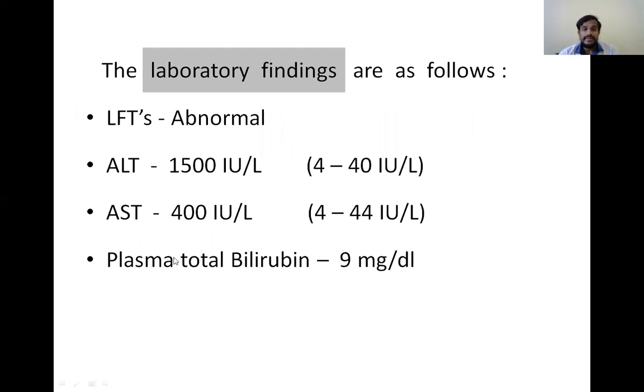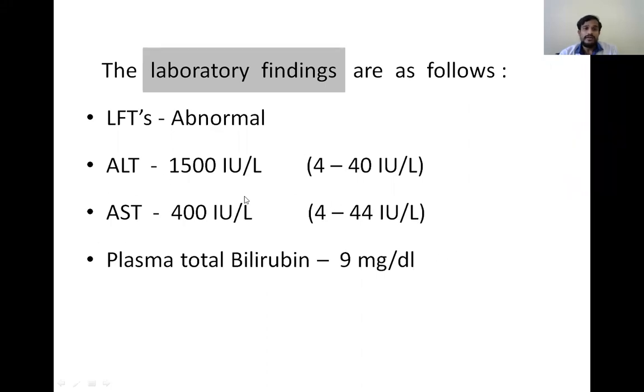And apart from that, here it is bilirubin. The total bilirubin is 9 milligram per deciliter. That means the patient might be having icterus. The information is not given in the case, but the patient might be having icterus due to increased bilirubin levels.